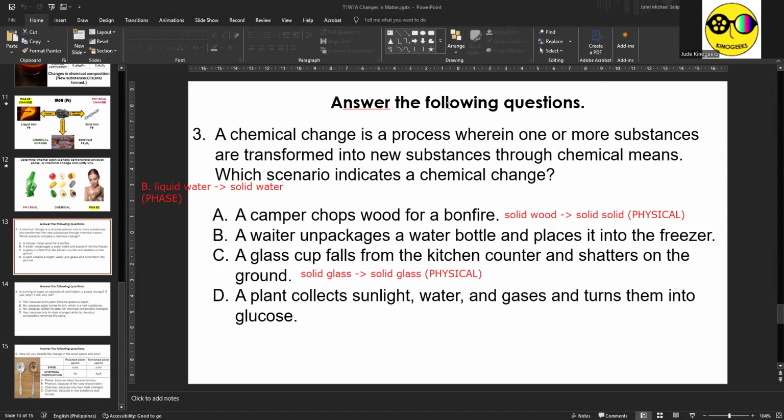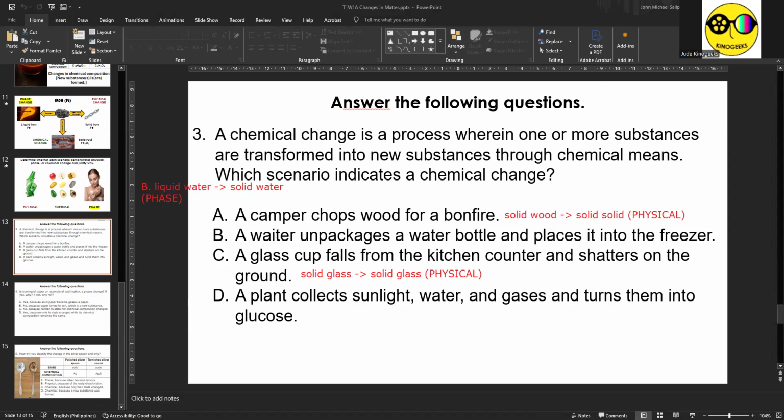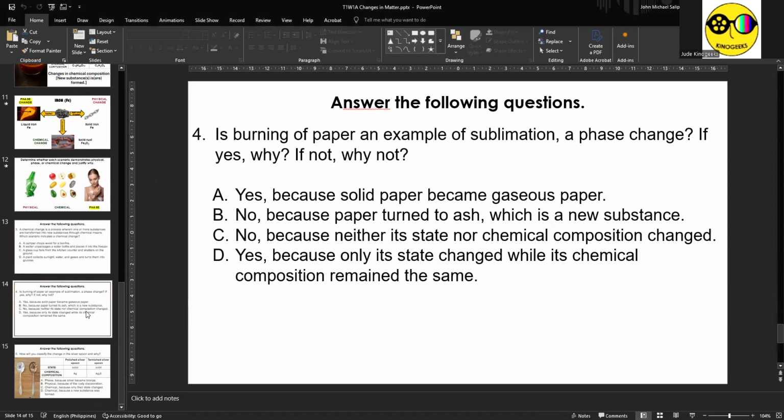All right. Number 4. Is burning of paper an example of sublimation, a phase change? If yes, why? If not, why not? So when we burn paper, no, I start with solid paper.